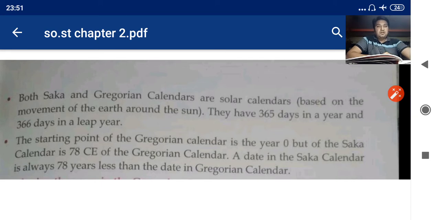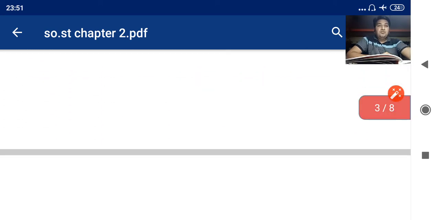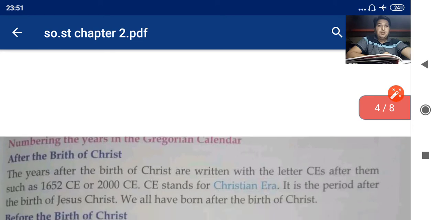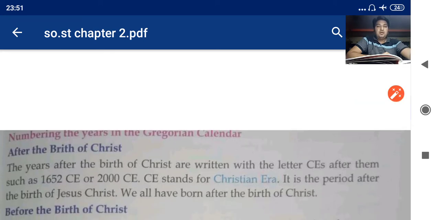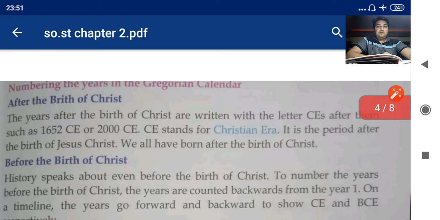Now the next paragraph says how we number the years of the Gregorian calendar. Two important things have happened that we have studied in this chapter. The first thing is the birth of Jesus Christ and before the birth of Jesus Christ.